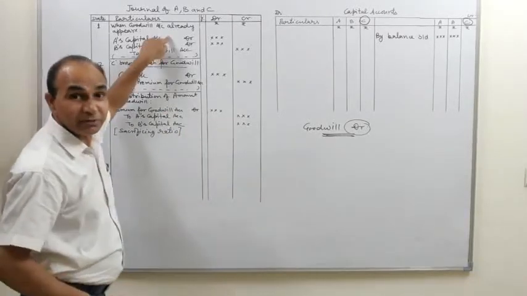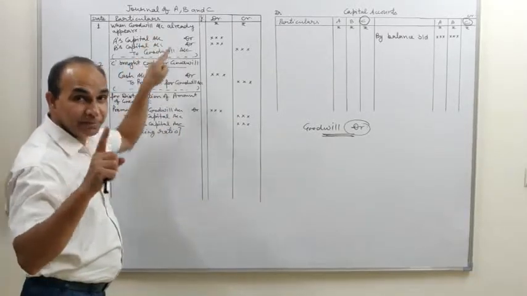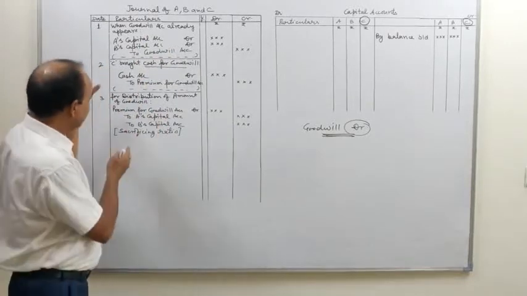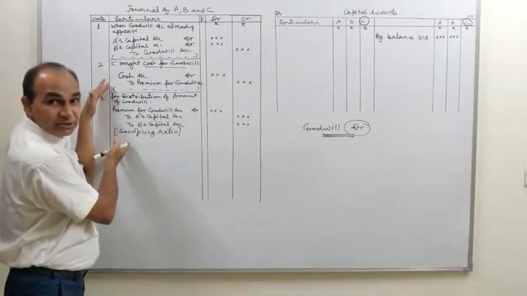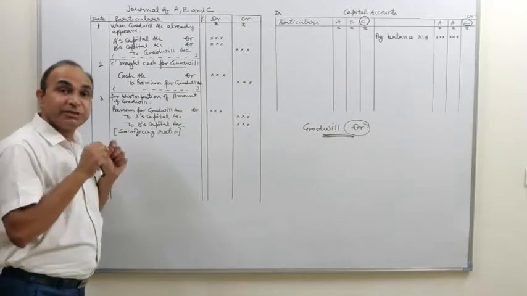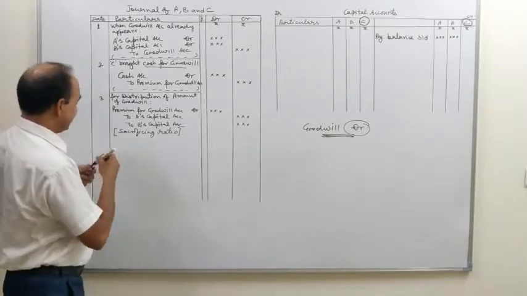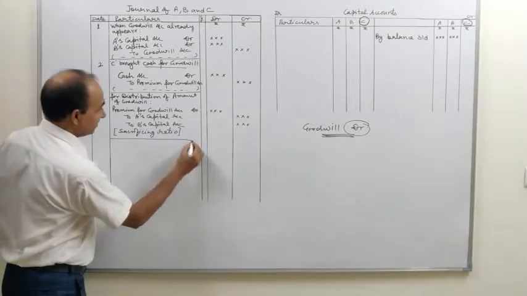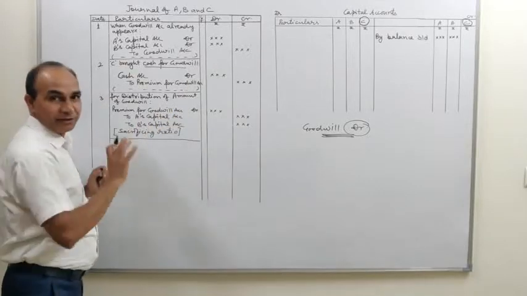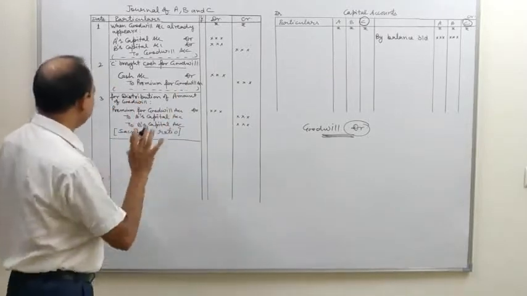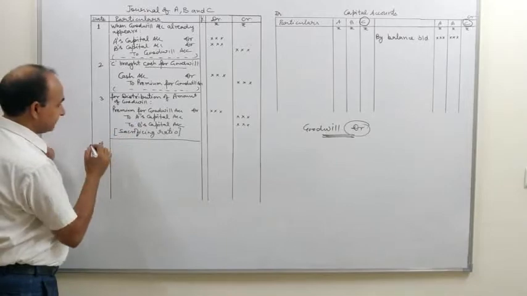First, in order to write off the goodwill account already appeared, the old ratio is used, but when premium for goodwill is distributed, it is distributed in sacrificing ratio. So this is the journal entry, and it will also affect the capital account, and later on we will post that into the ledger. The fourth entry.